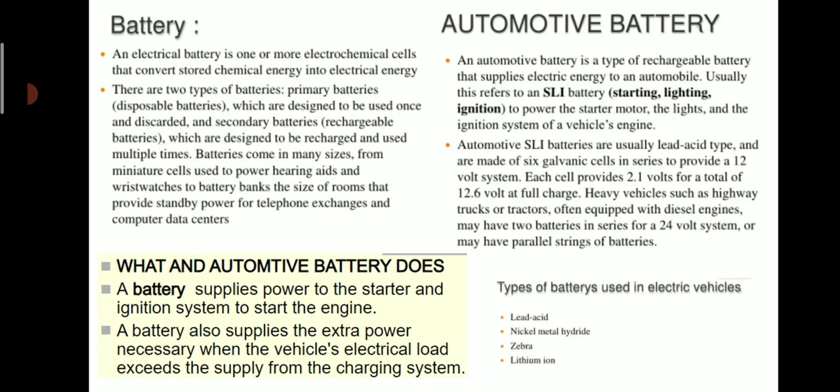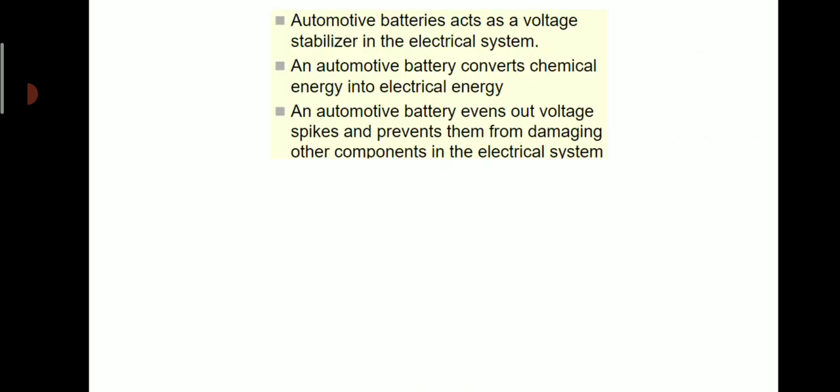And here you can see the types of battery which are used in electrical vehicles: lead acid battery, nickel metal hydride battery, zebra battery, and lithium ion battery. All the construction and working of such type of batteries we have seen in emerging trend in mechanical engineering. This is the subject we have studied. Now in this we are concerned only about automotive batteries.